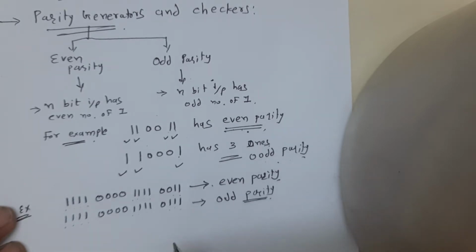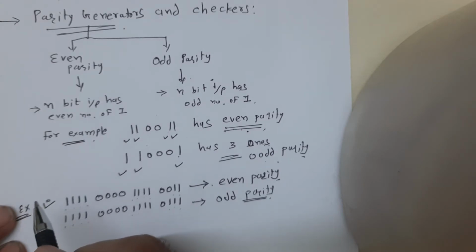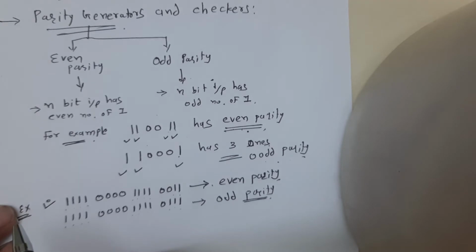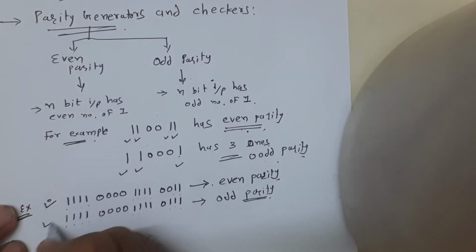The first binary number has even parity because it contains 10 ones. The second binary number has odd parity because it contains 11 ones.